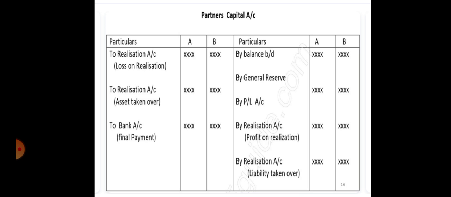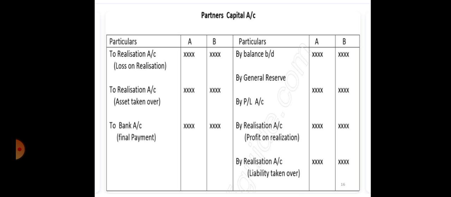Partner's capital account will be prepared in this manner. First of all, by balance brought down, partner's capital account will be started from the credit side. Because it is a liability, it will be started from credit side by writing as by balance brought down. A and B's capital will be written under this. Then by reserve, if there is any reserve at the time of dissolution which is not distributed among the partners, now it will be distributed among the partners in their profit sharing ratio, writing as by general reserve or any other reserve.